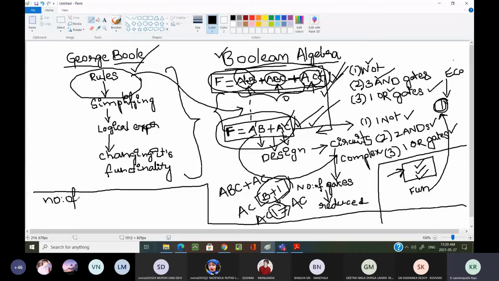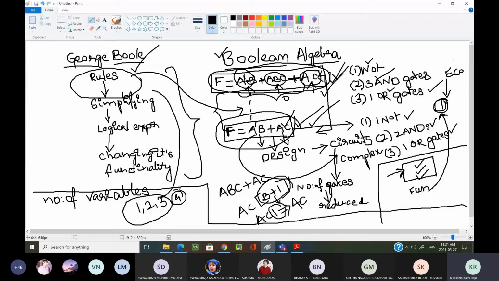If the number of variables is less, you can go with this Boolean algebraic reduction, or use your Boolean algebra rules to simplify that logical expression. Sir, up to how many variables can I use Boolean algebra? Actually, up to 3 variables is best suitable. Up to 3 variables you can use Boolean algebra rules. 4 variables is also okay, but there is another approach.